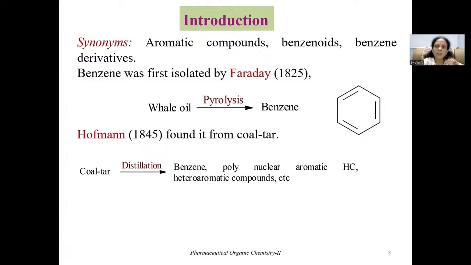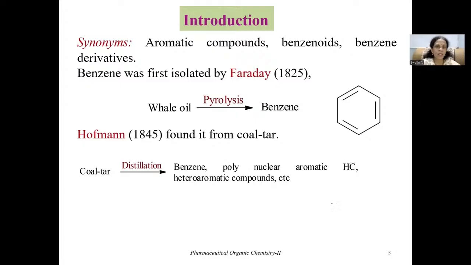Whenever coal tar or petroleum products are subjected to fractional distillation, depending on the temperature, we get different fractions. Each fraction may consist of a single component or a mixture of components. That is how, when coal tar is distilled, benzene is obtained from one of its fractions.